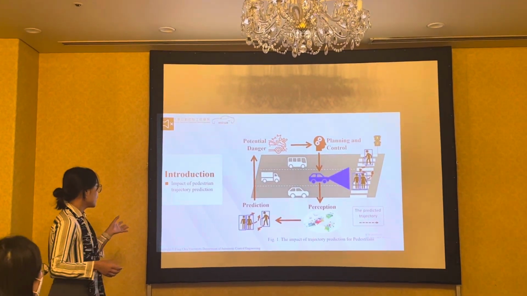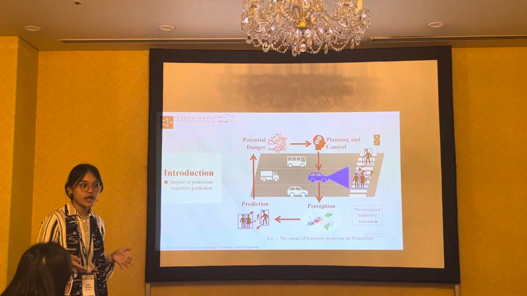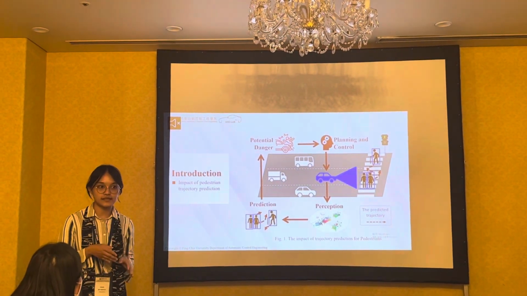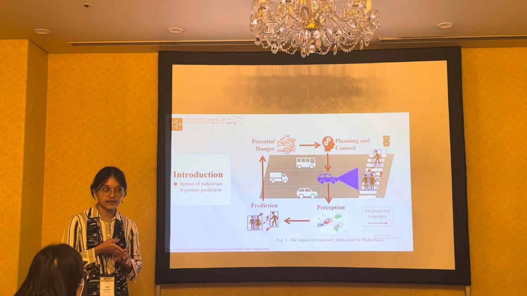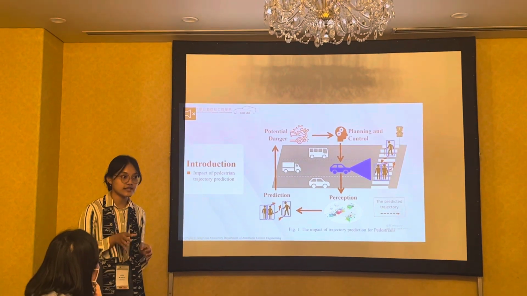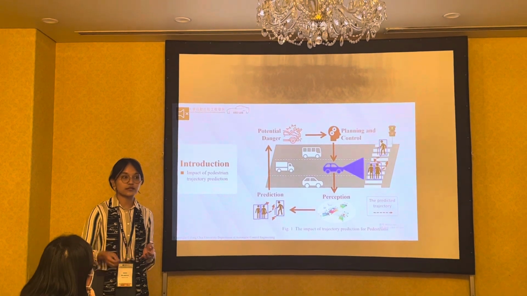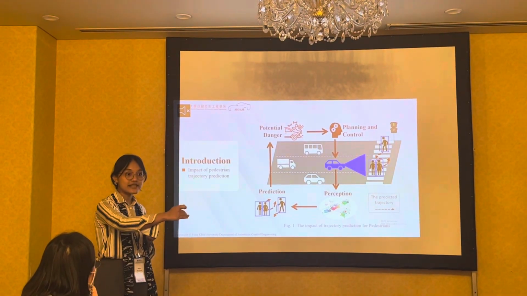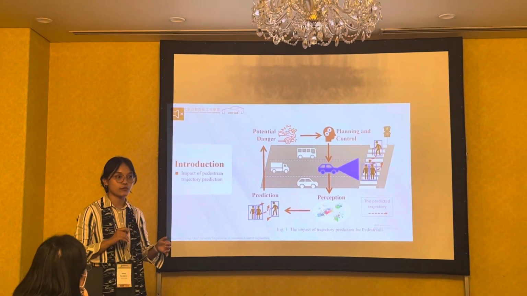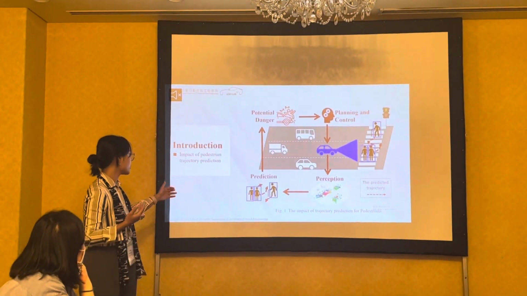Okay, so now I would like to explain the impact of pedestrian trajectory prediction. As we know, all of the car factories now have the ADAS system, or Advanced Driving Assistance System. What does that mean? They use pedestrian collision avoidance that leverages a detection algorithm. But it has a disadvantage: when a pedestrian moves suddenly in front of the car, there is not sufficient time for the system or the driver to brake. So we need pedestrian trajectory prediction.